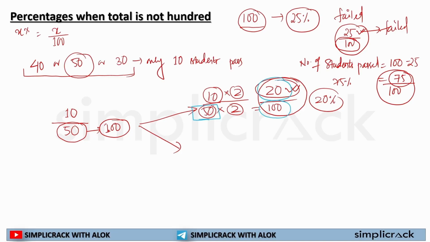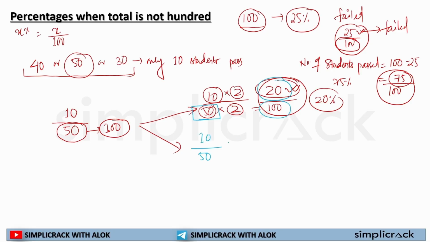So you don't have to worry. Whenever you are given a number which is not 100, what will you do? Sir, what is the question? The question is: 50 students are there in the class, 10 students pass the examination, and I have to find out the percentage.